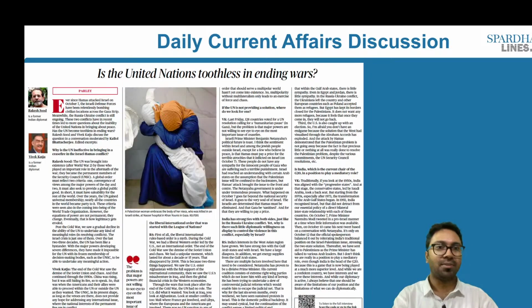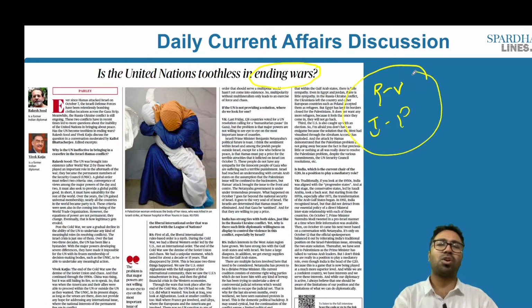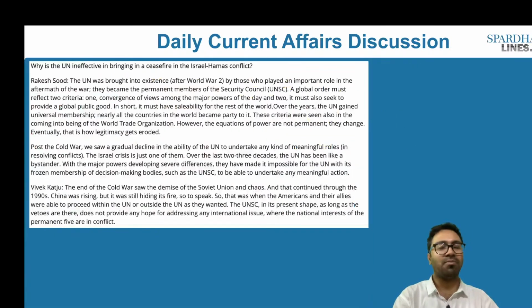This article here is speaking about: is the United Nations toothless in ending the wars? This article basically goes on to say that we have had wars in the past, one with respect to Russia and Ukraine, and second, recently, with respect to Israel and Palestine in the form of Hamas. So the United Nations is not able to stop any of these activities. Why? That is because of a couple of reasons. The author takes a couple of questions and answers them one by one.